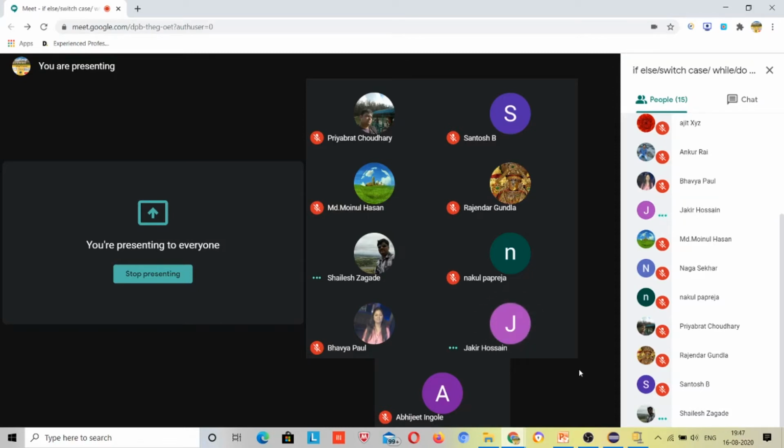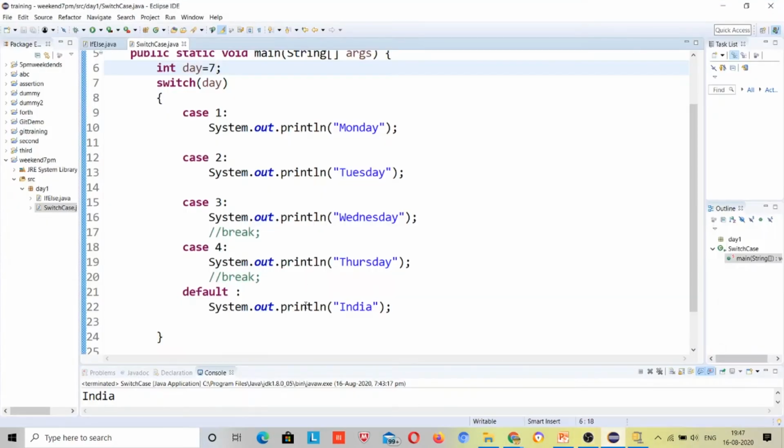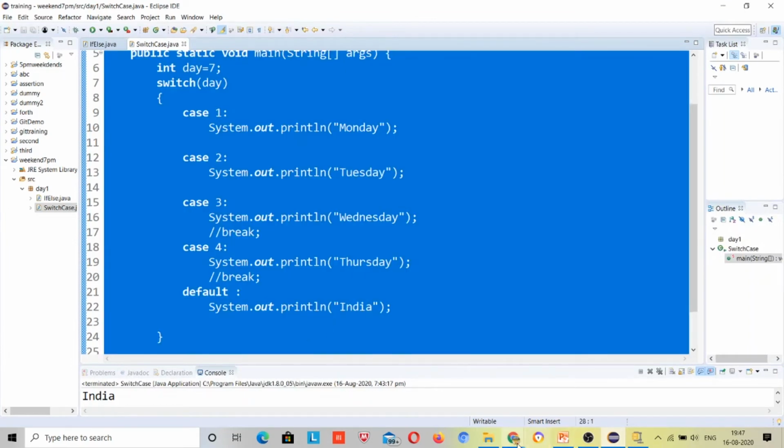Yeah, if you can, parallelly code with me, just code. I will paste this code in the chat box.